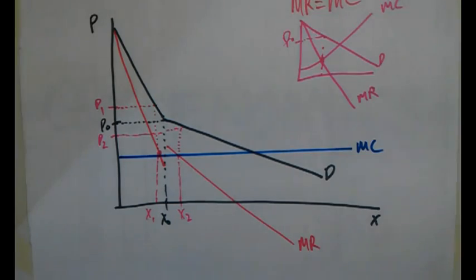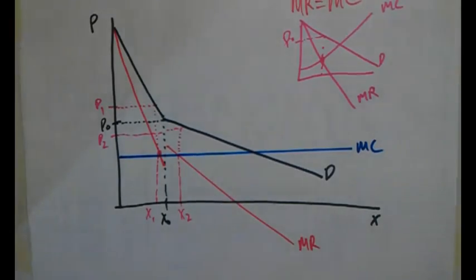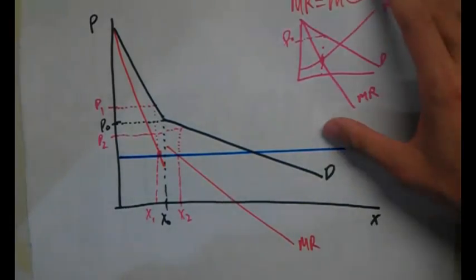Alright, moving on to question C. How would your answer change if the monopolist cannot discriminate between them? This is where we need to use the idea of area of loss, area of gain. Because I think this graph is a little bit too messy, let me redraw it for you so that you can see it in a better perspective.